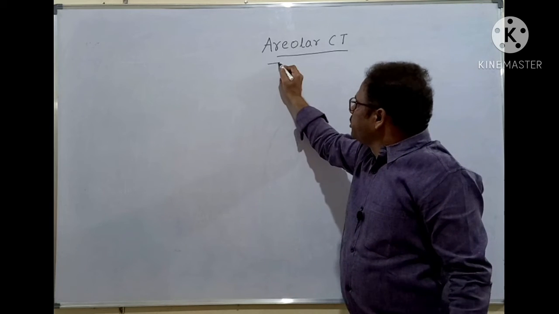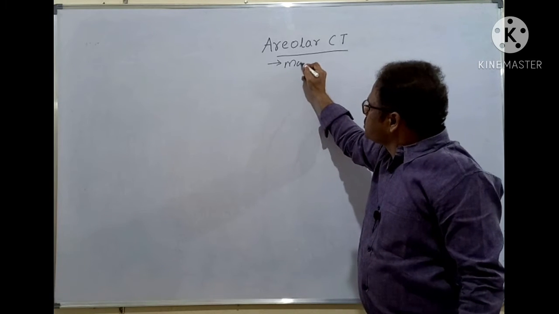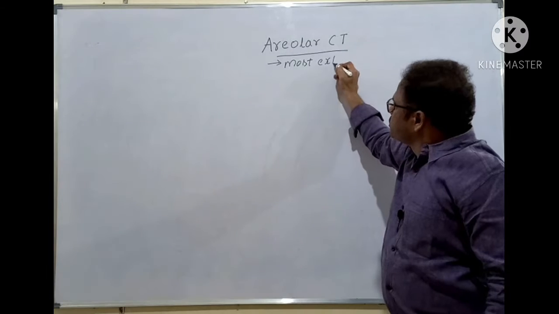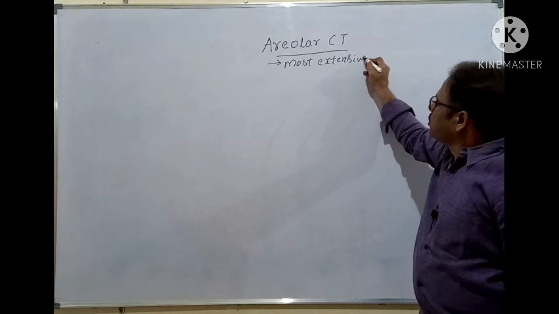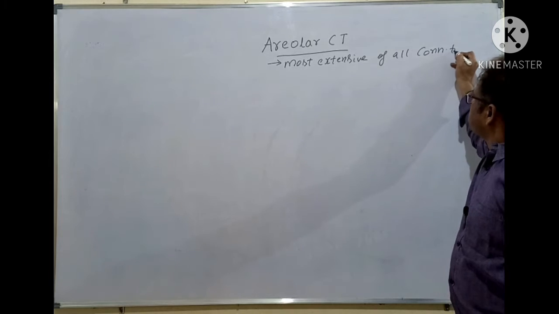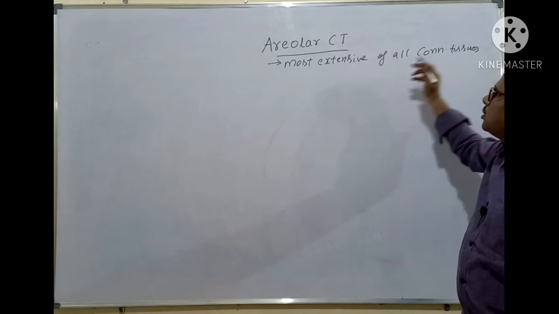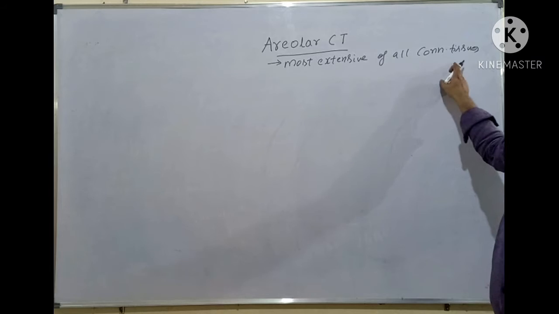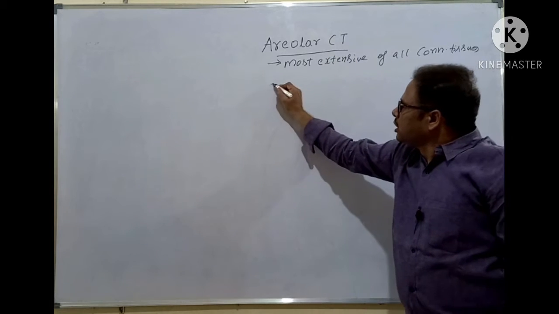So the first point to remember is it is the most extensive of all connective tissues. Most extensive of all the connective tissues is areolar connective tissue.